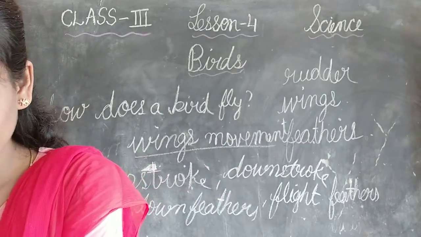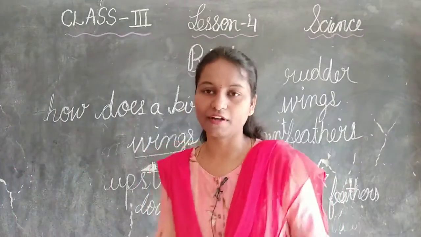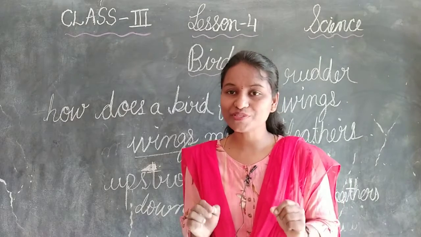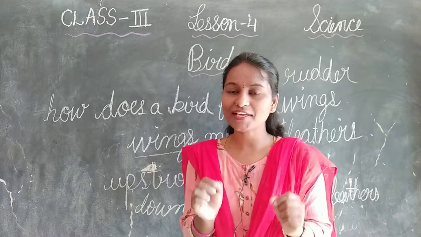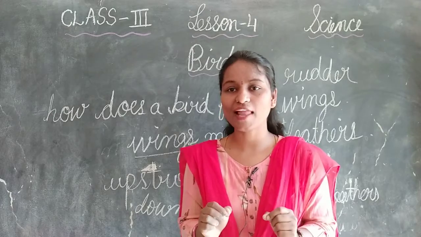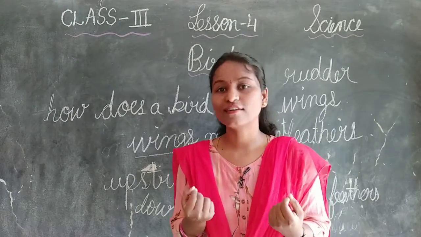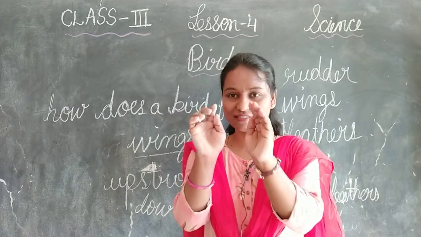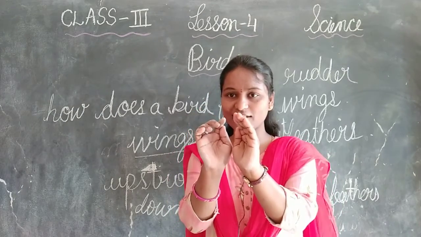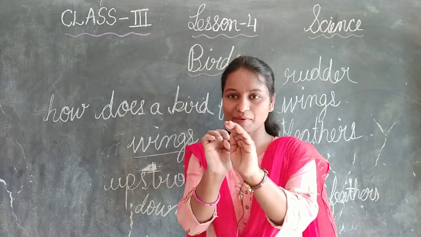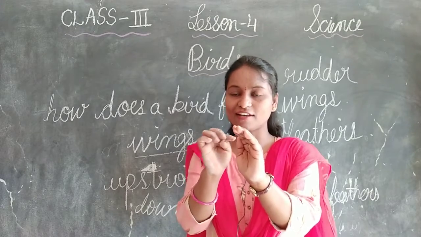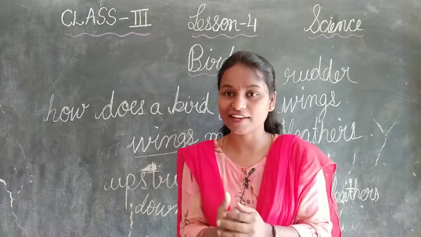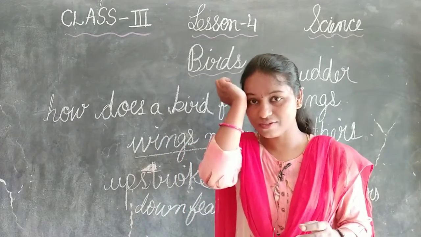Next one is the tailor bird. Do you know, children, the tailor bird's beak is very sharp and it is helping in what? Tailoring, means stitching of leaves. Suppose these two leaves are there and they are attaching them, and with the beak they are stitching the leaves and preparing their nest. How beautiful it is, yes or no?